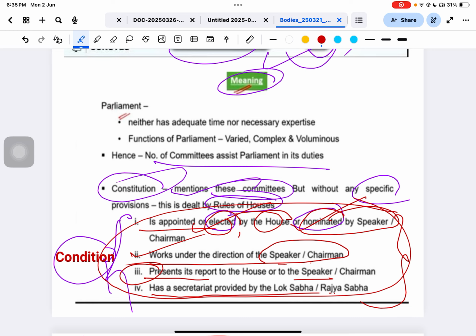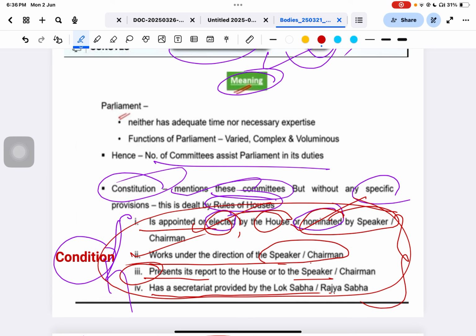Now, what are the conditions to categorize a committee as a parliamentary committee? There are four conditions. First, it should be appointed or elected by the house, or appointed by the Speaker or Chairman.